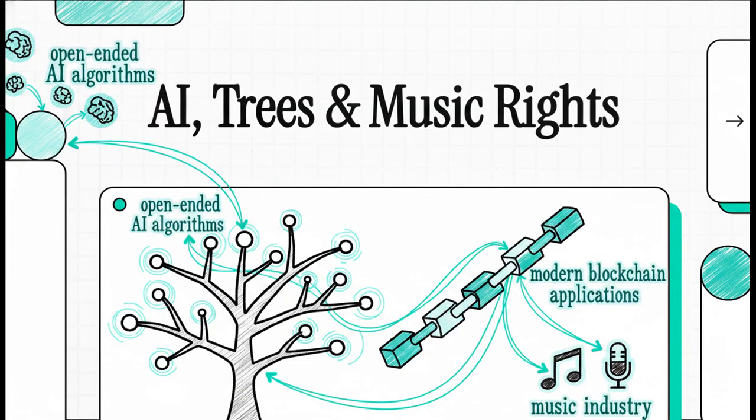Welcome to this explainer. Today, we are connecting some absolutely fascinating dots. We're diving deep into the powerful intersection of open-ended artificial intelligence algorithms, a uniquely patented database architecture designed by Kyle McLean-Smith, and modern blockchain applications. We are going to see exactly how structuring our data to mimic the divergent branches of natural evolution can solve some massive, real-world headaches in the music industry and beyond.